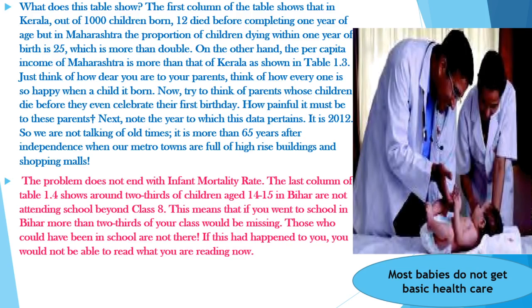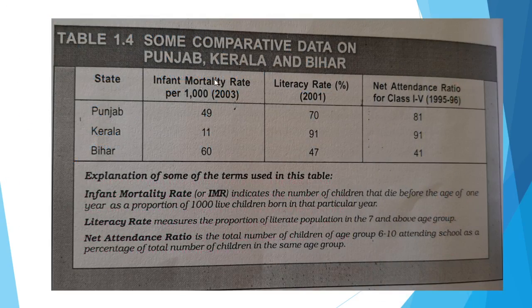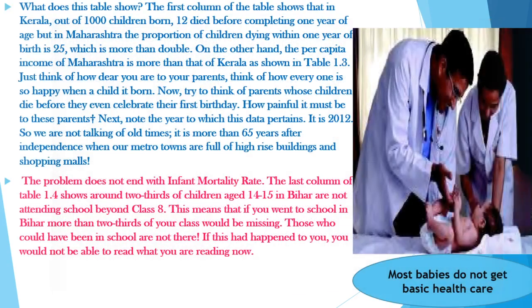And what does this table show now? We have discussed the infant mortality rate and literacy rate, and according to this, the first column of the table shows in Kerala out of 1000 children born, 12 died before completing 1 year of age. But in Maharashtra the proportion of children dying within 1 year of birth is 25, which is more than double. On the other hand, the per capita income of Maharashtra is more than that of Kerala, as shown in table 1.3 if you notice.